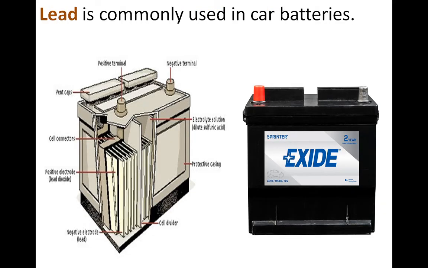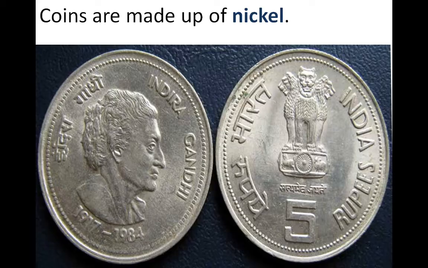Next, lead. Lead is commonly used in car batteries because metals are good conductors of heat and electricity. Coins are made up of metals. Yes, examples are copper, gold, silver, nickel. Metals have the property of being malleable, so we can make thin, flat sheets from these metals.